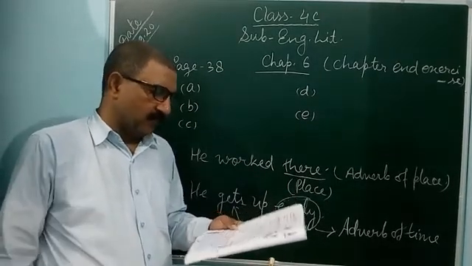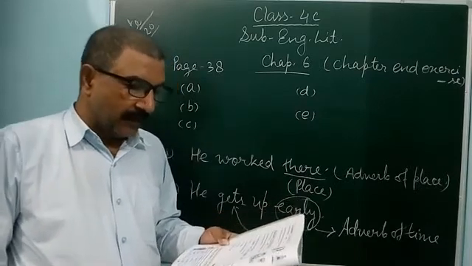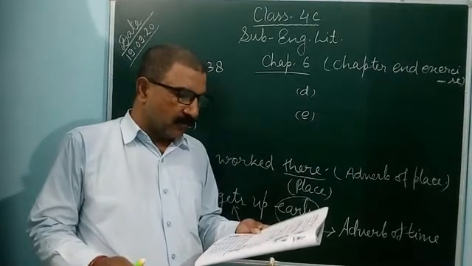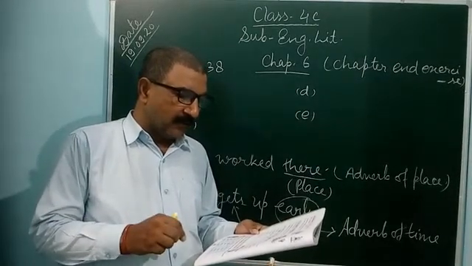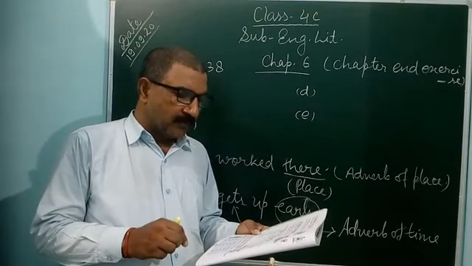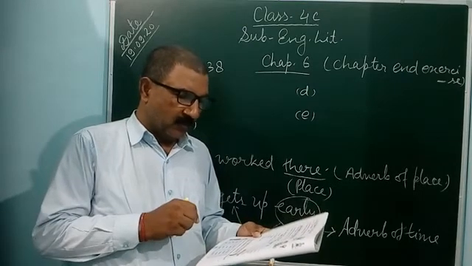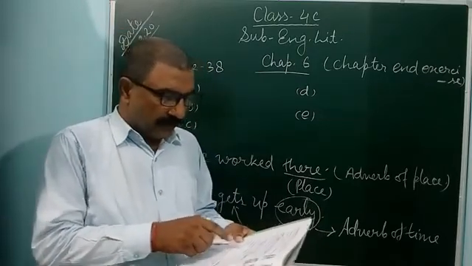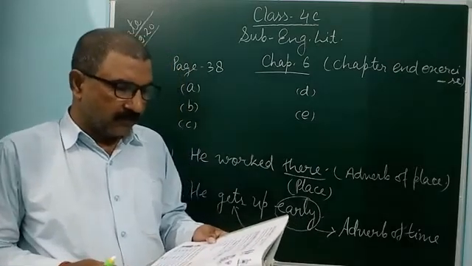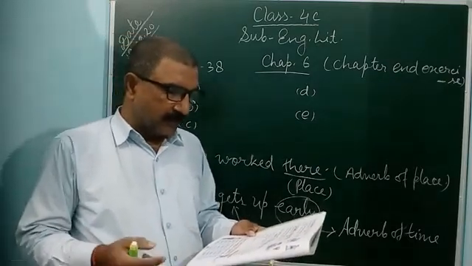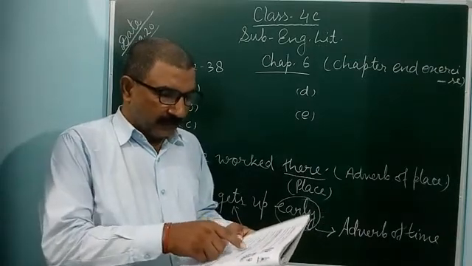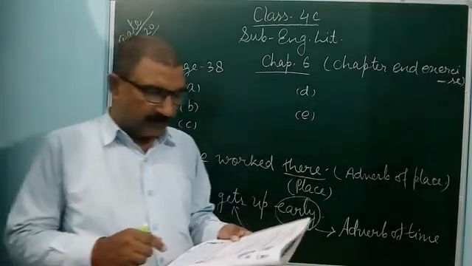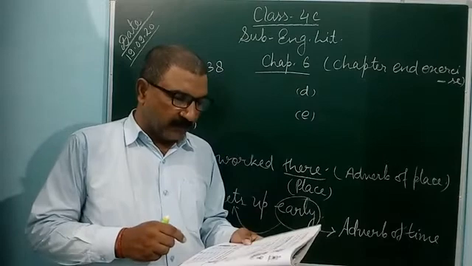Adverb of manner. So he ran... Manner means it indicates how something is done. So he ran honestly, dear, fast, loudly, late. You can see, he ran honestly to win the race. Or you can say here, he ran fast to win the race. So fast is also a manner. Loudly is also manner, speaks loudly.